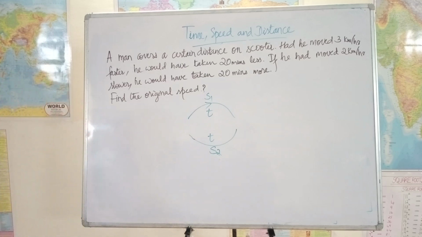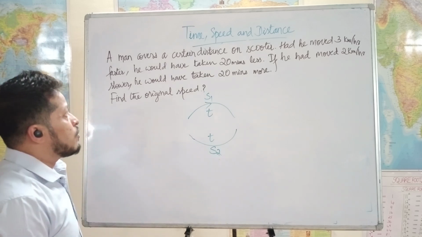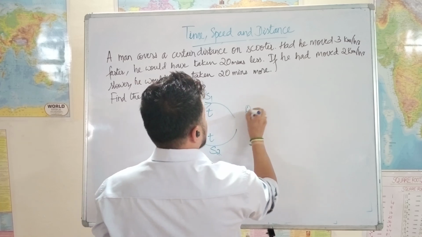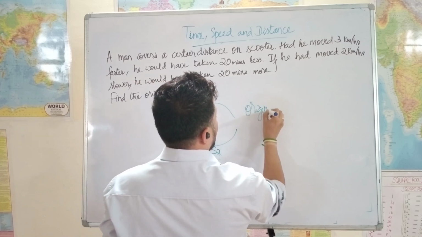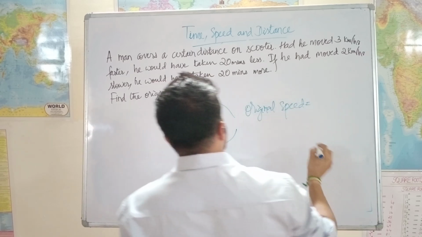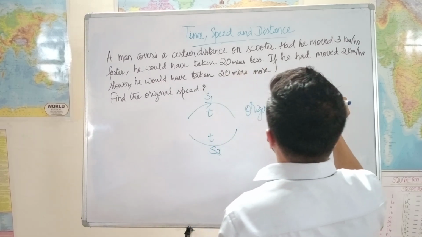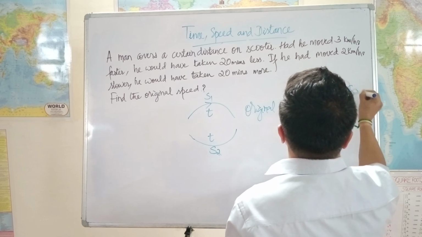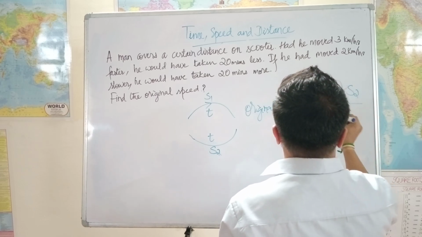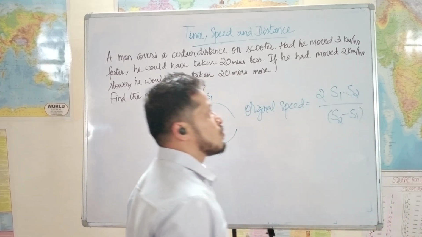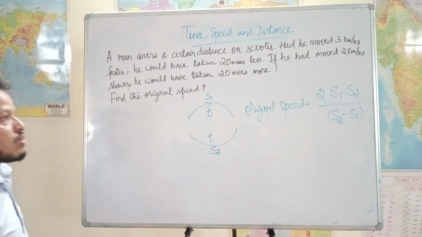So in such cases, if you have to know the original speed, the formula would be original speed is equal to 2 times S1 and S2 divided by S2 minus S1, or whichever is higher, the difference of those two numbers. So we will use this formula.